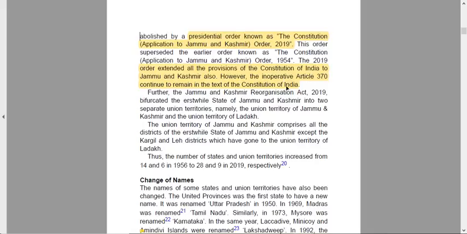This, however, the inoperative Article 370 continued to remain in the text of the Constitution. However, we have not repealed Article 370 altogether, but it is still a part of our Constitution till now. For the Jammu and Kashmir Reorganization Act, again, there was a Reorganization Act that was passed